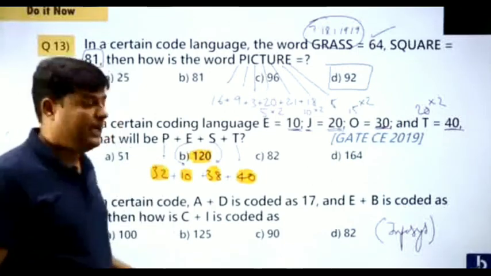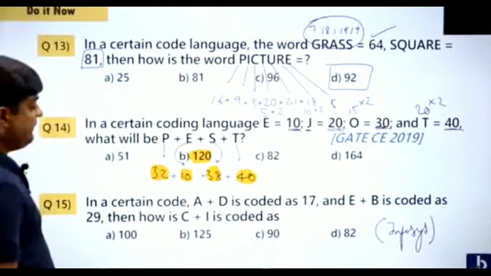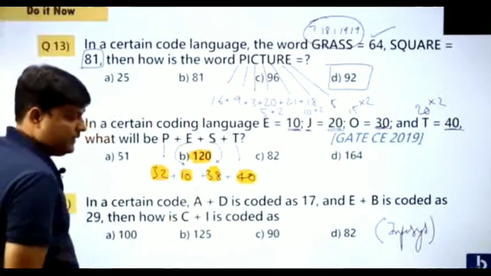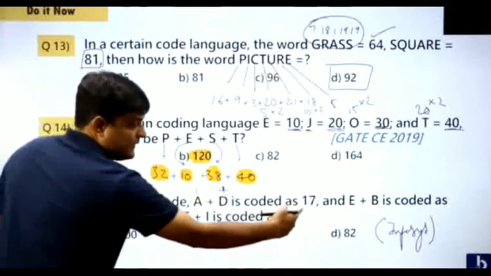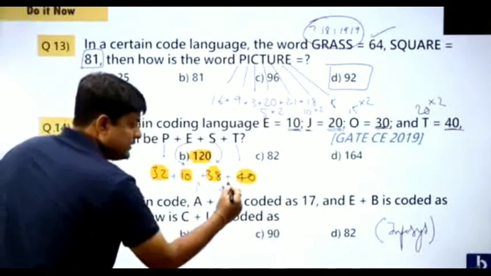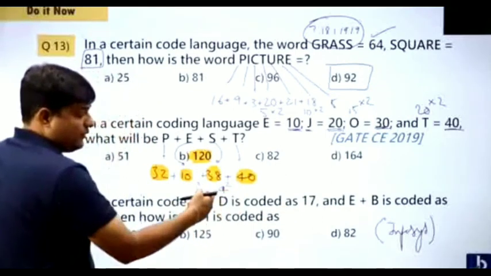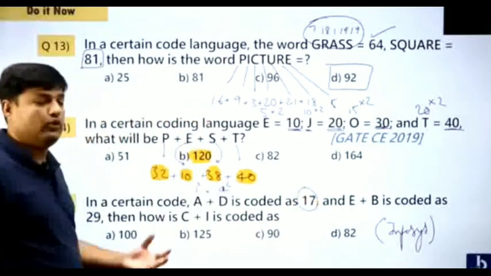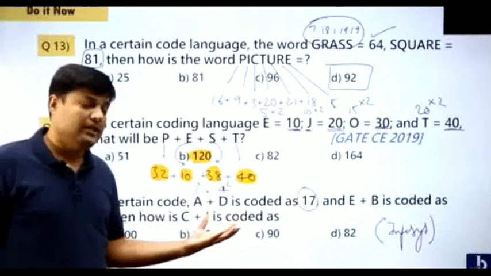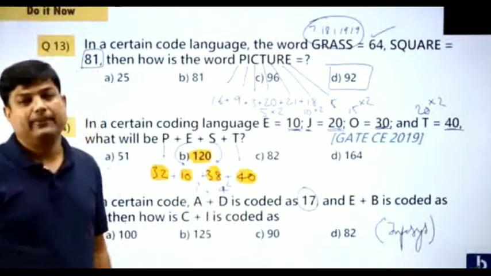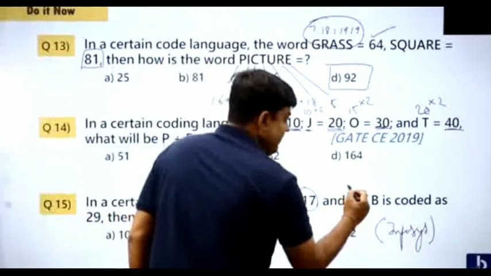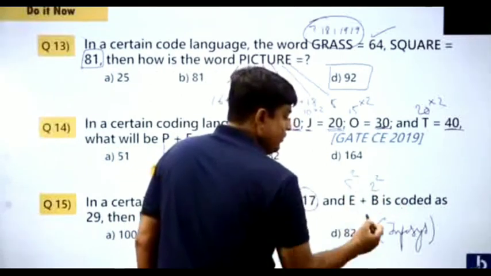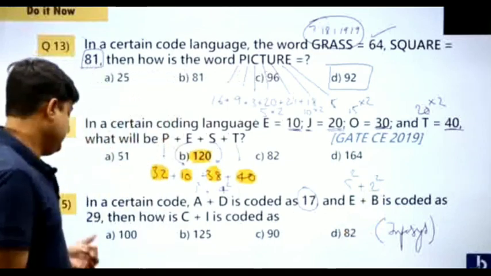Now, let's have a look, everybody. What is the problem here? This was an Infosys question. A is 1. D is 4, but he has given 17, means 1 square plus 4 square, 16. 1 plus 16 is 17. So this kind of logic will be given to you. This kind of model is said to be a ranking model. Look at that. E is 5, 5 square, that is 25. 2 square, that is 4. Add, you will get 29.